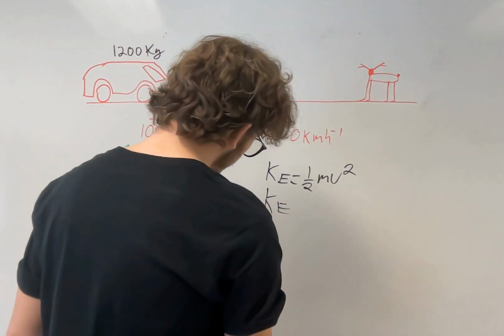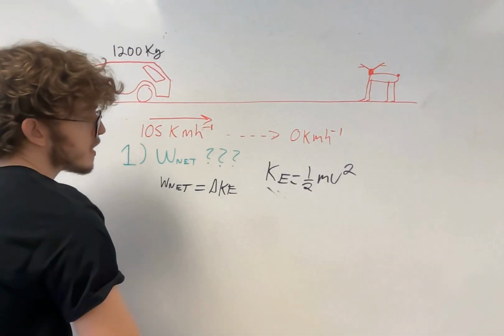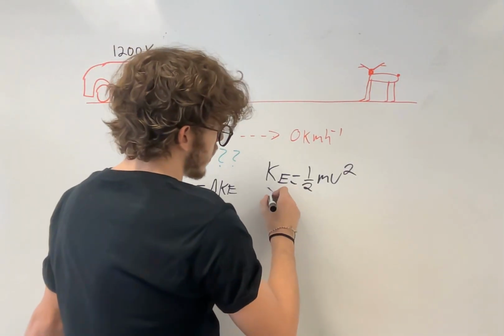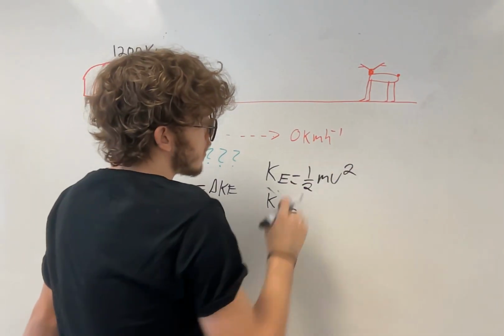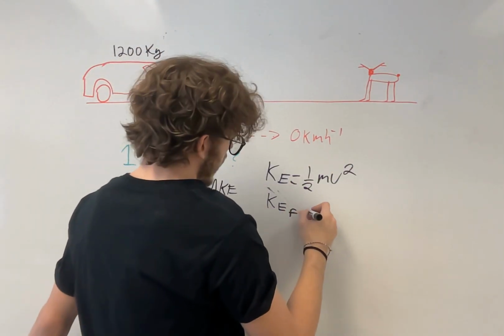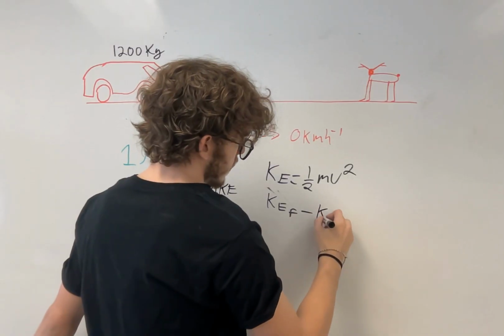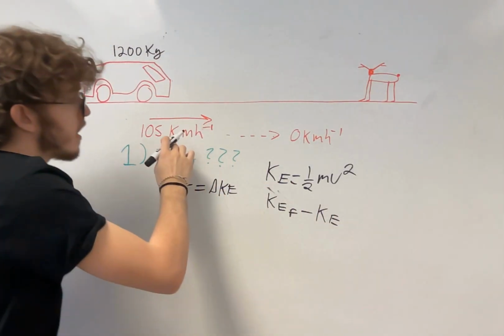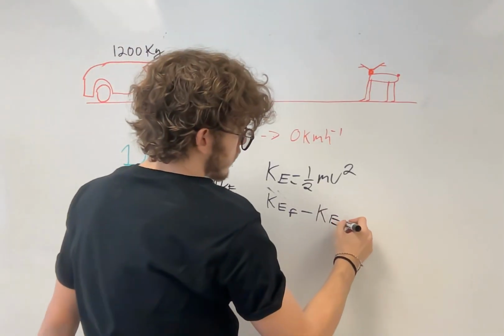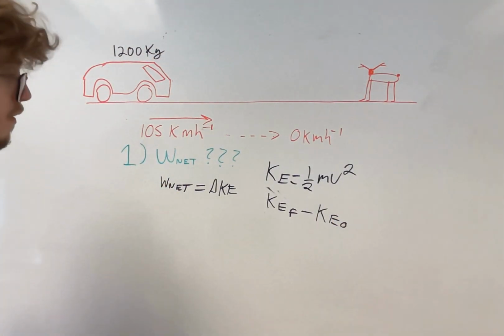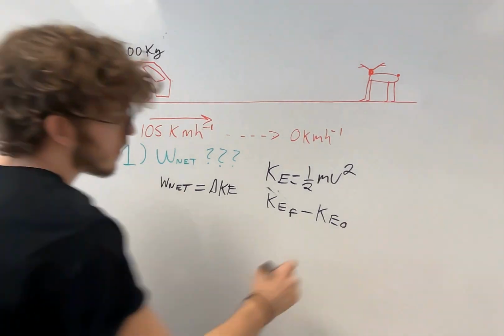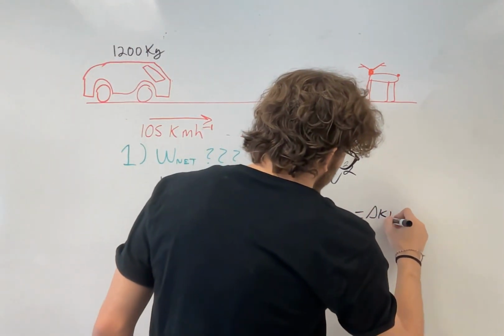So we know that if we want to find the change in kinetic energy, we need to take the kinetic energy at its final point, which is 0 kilometers an hour, and then subtract the kinetic energy of its initial, right? So the initial kinetic energy is what we're subtracting from the final kinetic energy. That will give you the change in kinetic energy.